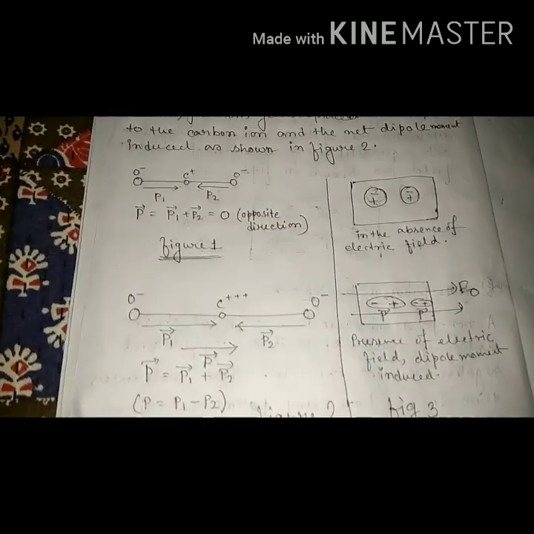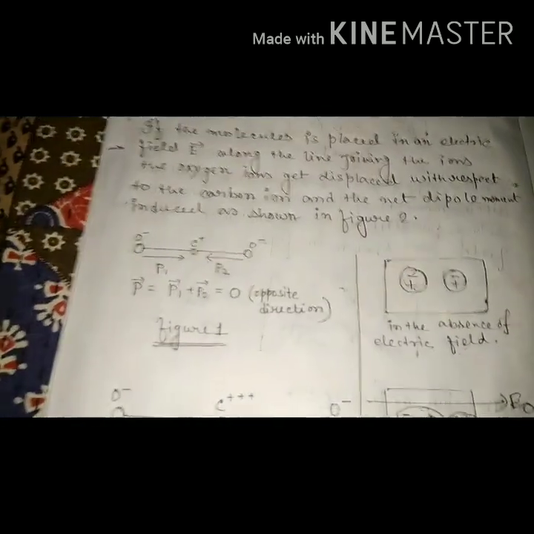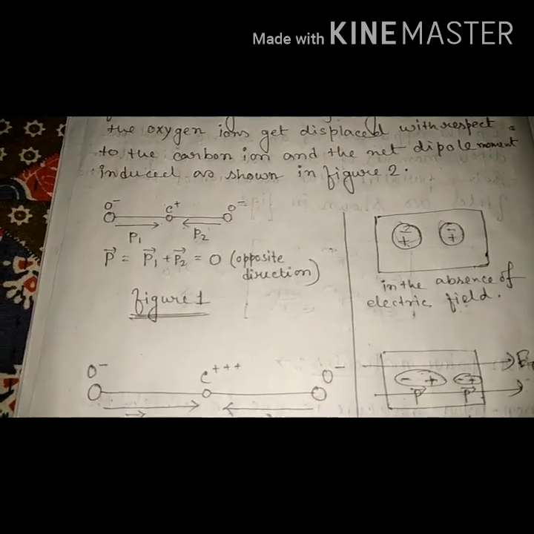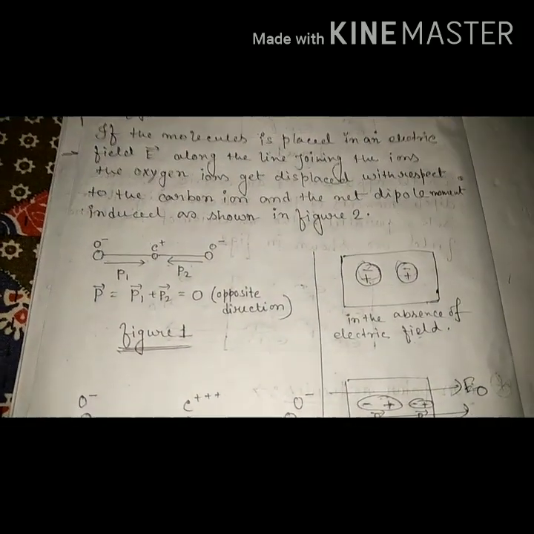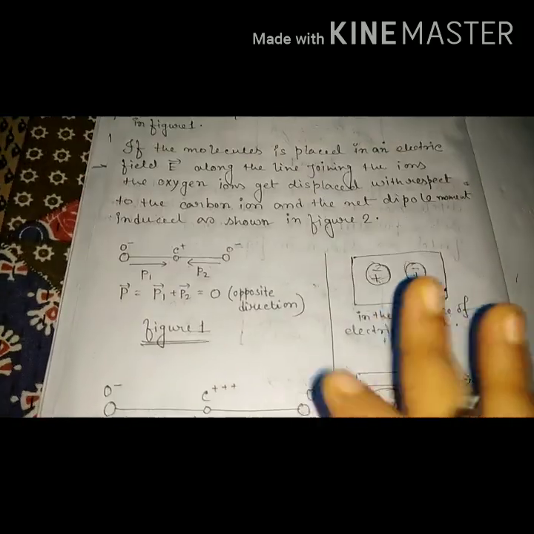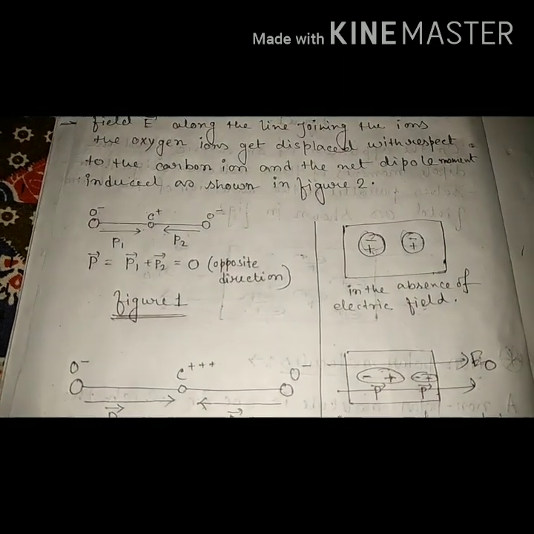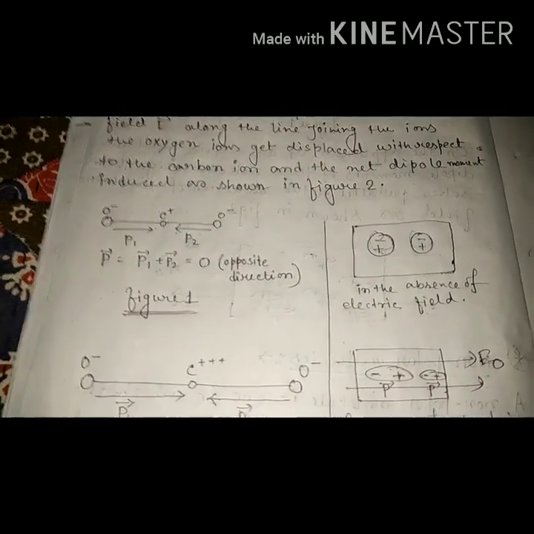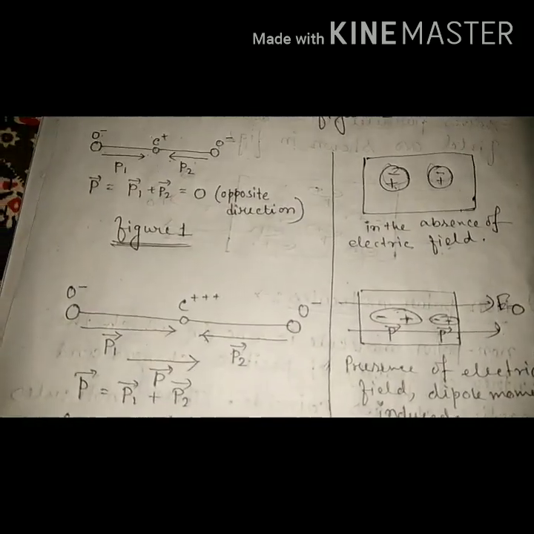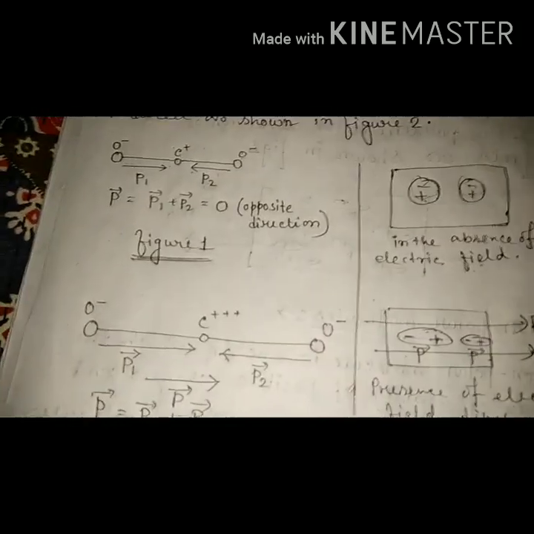Did you understand all about the polar molecule and non-polar molecule? So a polar molecule has its own electric dipole and dipole moment, but a non-polar molecule, when placed inside an external electric field, after polarization, has an electric dipole moment.